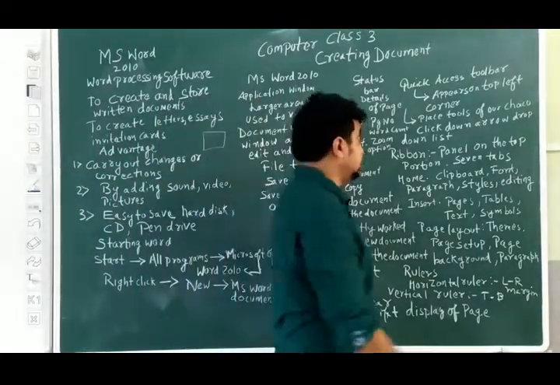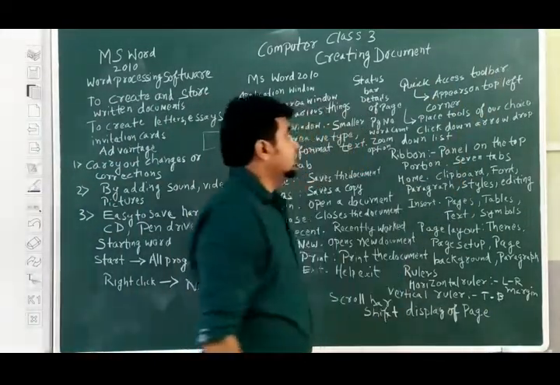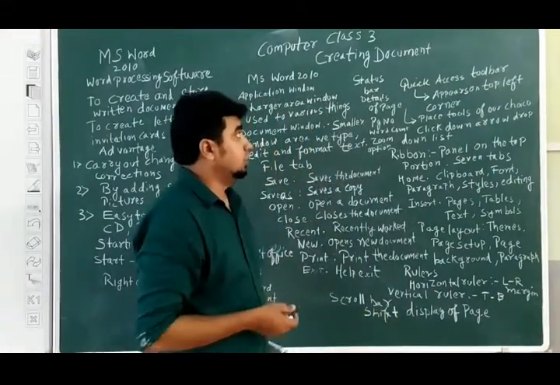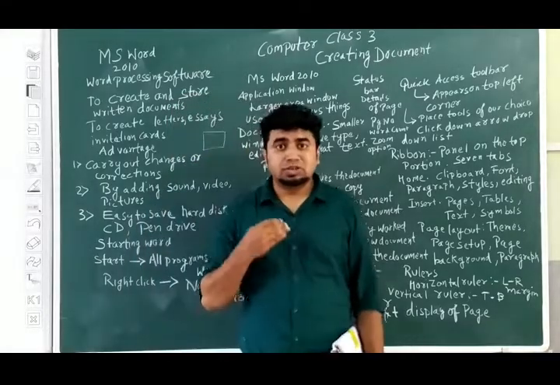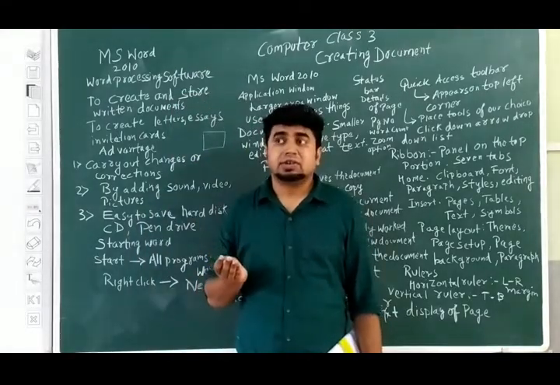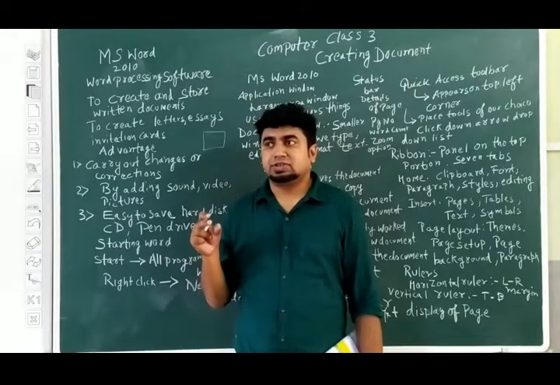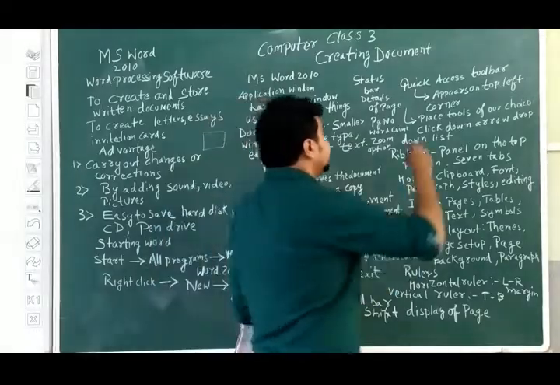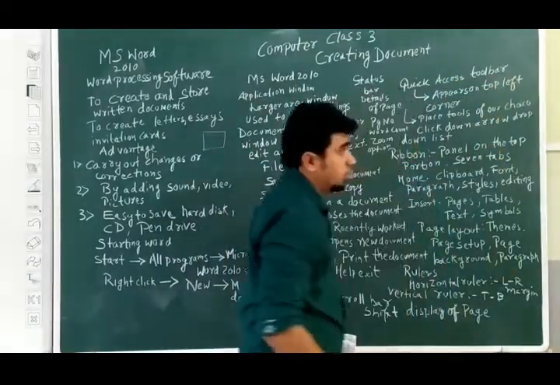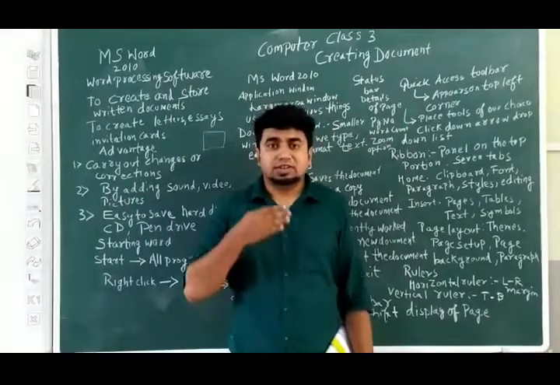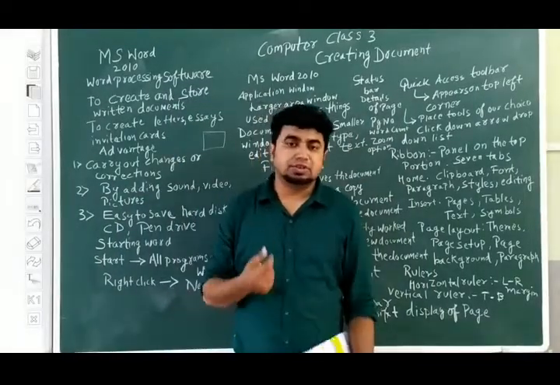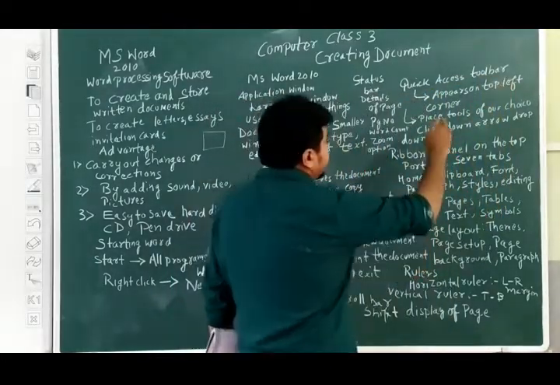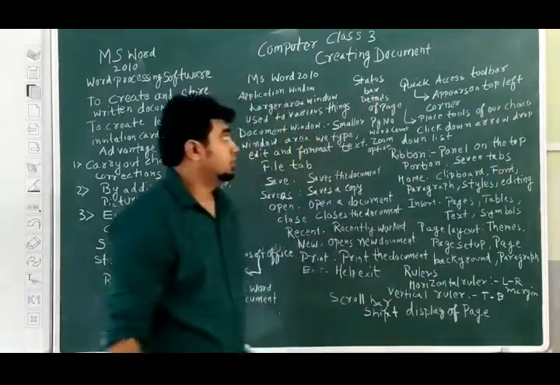Now we will be studying about the quick access toolbar. The quick access toolbar appears in the leftmost corner. The name itself suggests quick access, meaning we don't want to search. Some options are there which we want to use frequently, so we will keep those options in the quick access toolbar. We can make our own menu, with the things that are required and that we are frequently using. It is always appearing in the top left corner.